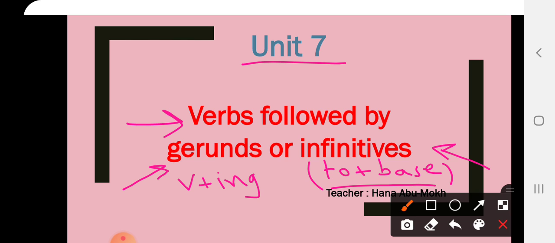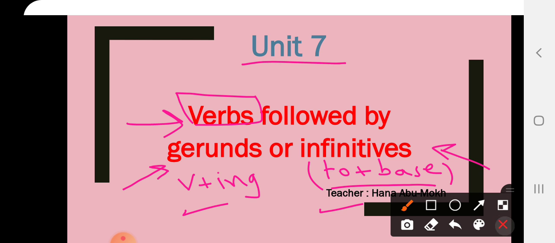And we have mentioned the verbs that are followed either by gerunds or by infinitives. In this video, inshallah, we are going to continue with the second part, but we are going to talk about or explain the verbs that may take gerunds or infinitives, okay, without a change in the meaning. Tamam?